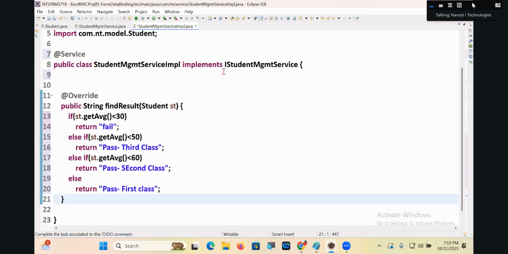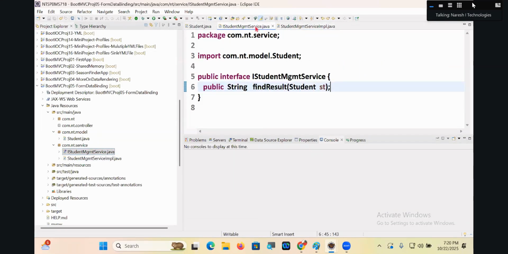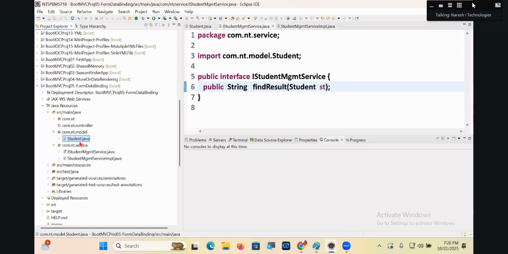StudentManagementServiceImpl implements IStudentManagementService. Are you understanding my statement, guys? Yes, this is my IStudentManagementService. This is my findResult method. We are ready with the business logic. This is my Student.java and IStudentManagementServiceImpl.